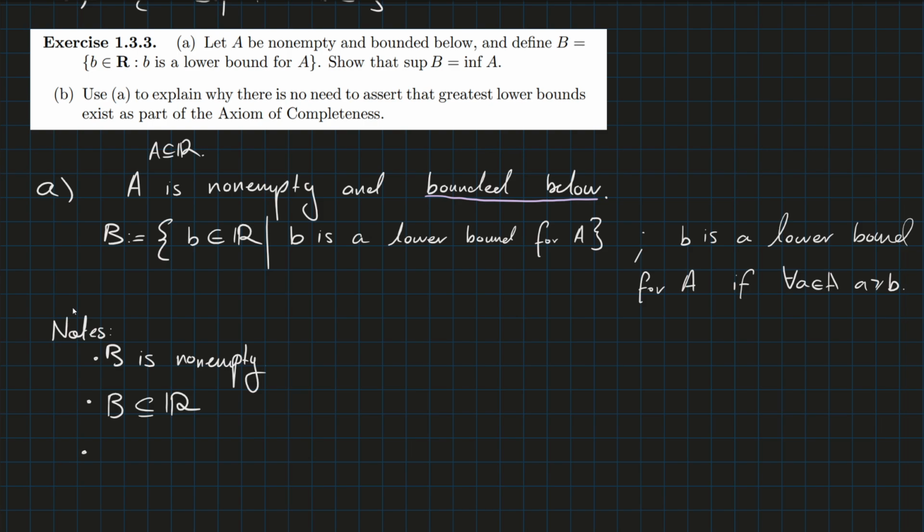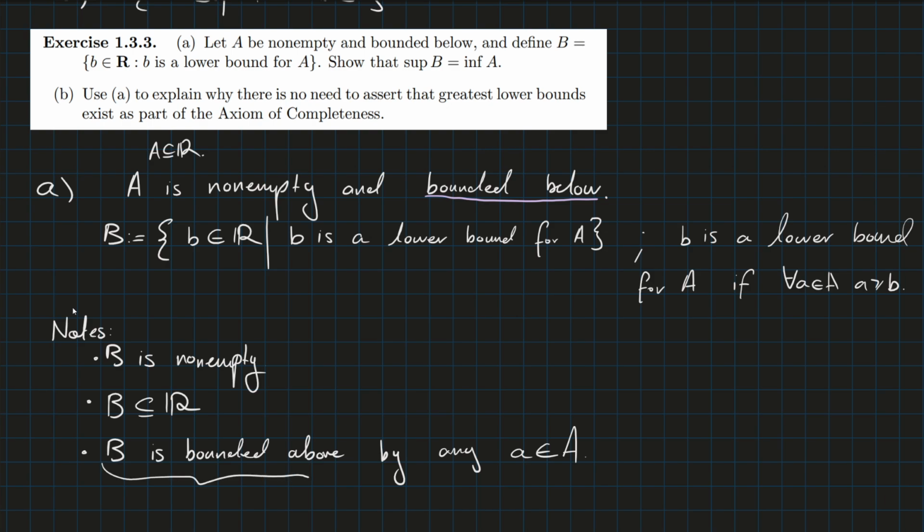And we should also mention that B is bounded above by any a in A. A is non-empty as well, so we can do that. Take any a, and we know that it is bigger than any of its lower bounds.